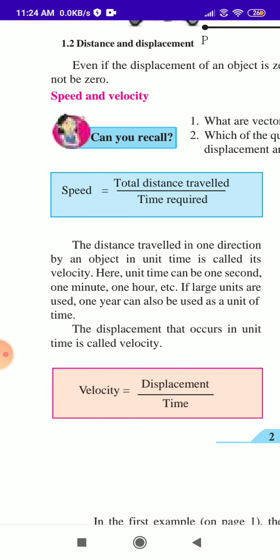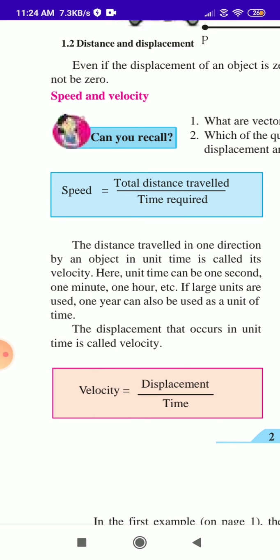First, we will learn speed. The formula: speed is equal to the total distance traveled when we travel in any bus or train, so total distance divided by time required. And the second formula is velocity: displacement and time. You now know what displacement is.